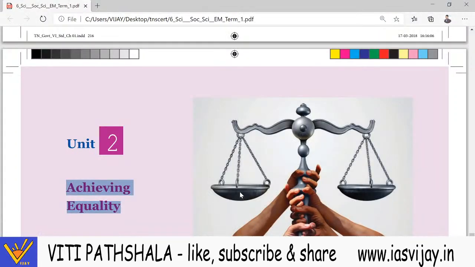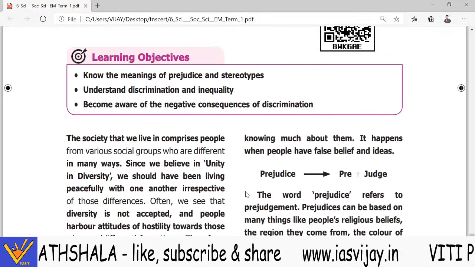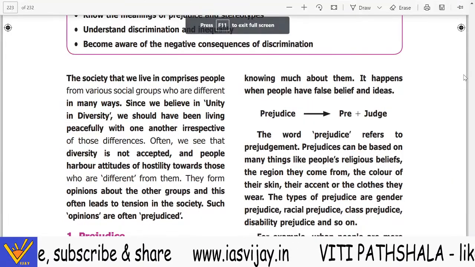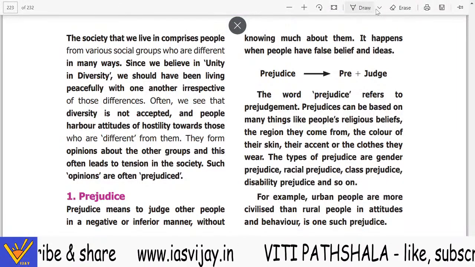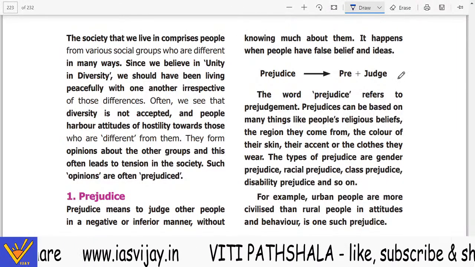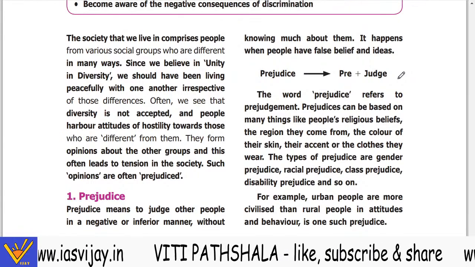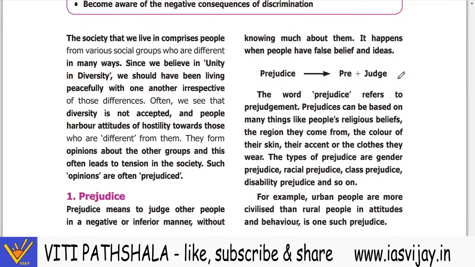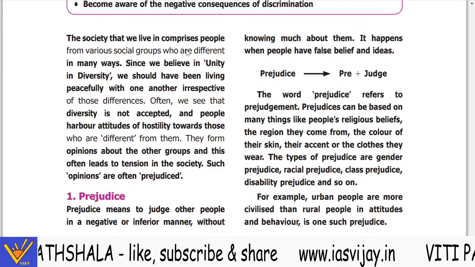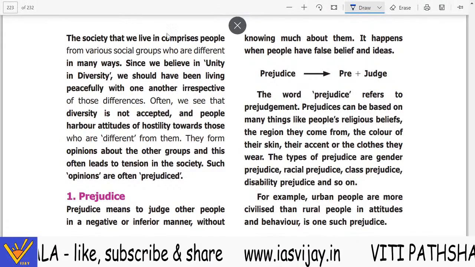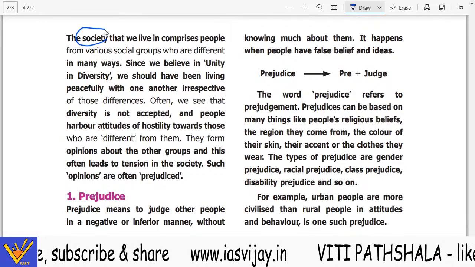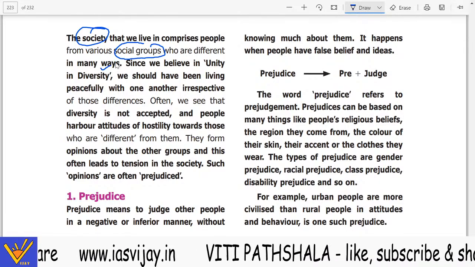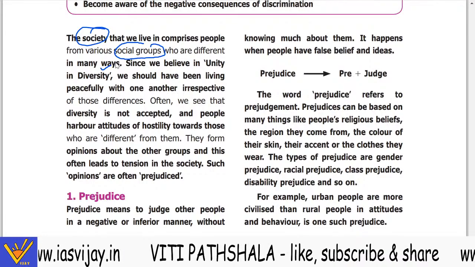So, achieving equality. The society that we live in comprises people from various social groups, who are different in many ways.